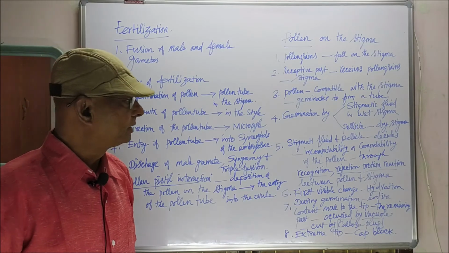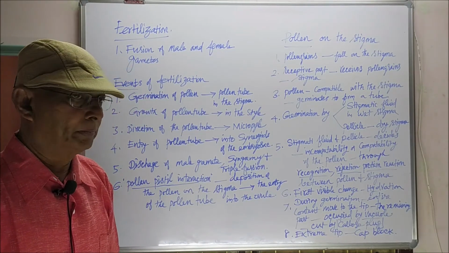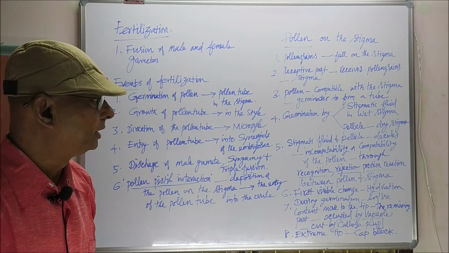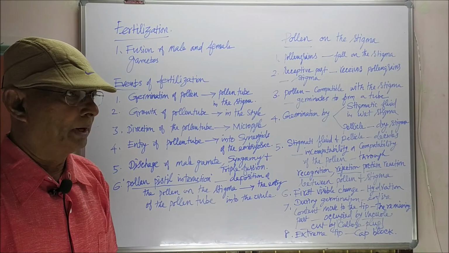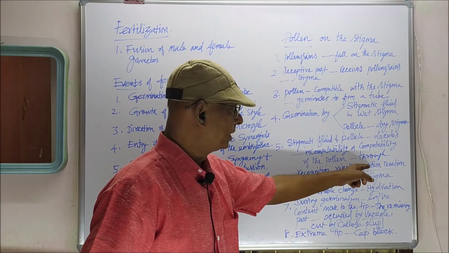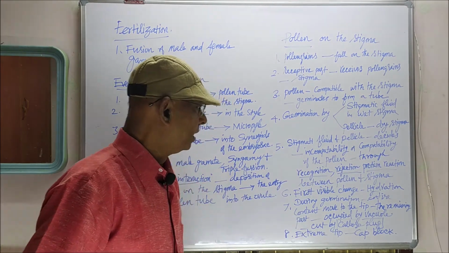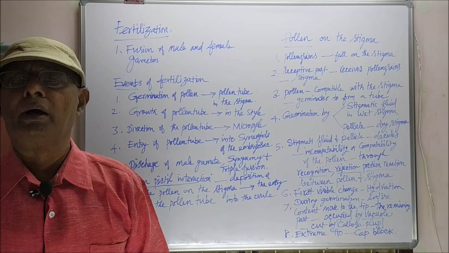The stigmatic fluid and pellicle will decide compatibility and incompatibility between the pollen and stigma through a process of recognition, rejection, pollen reaction. And then the first visible change is hydration.